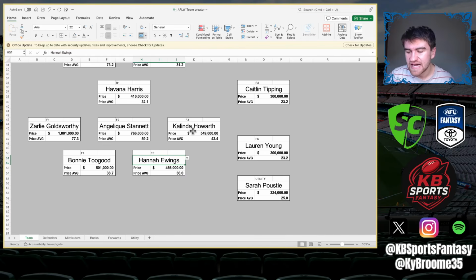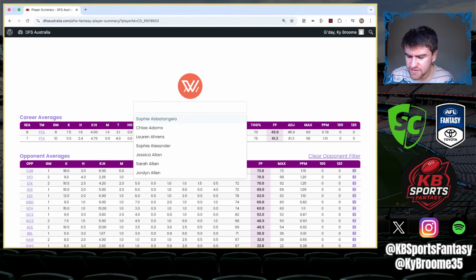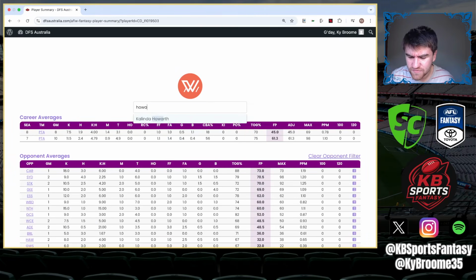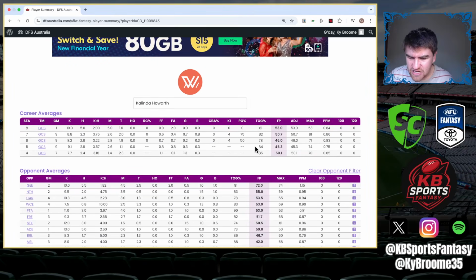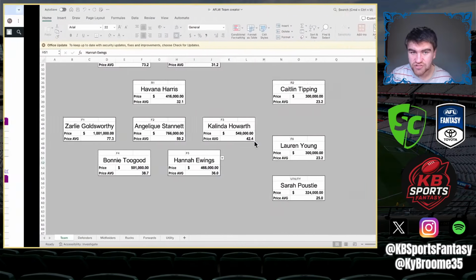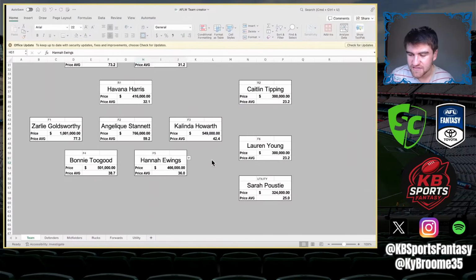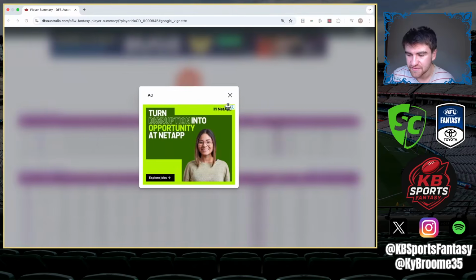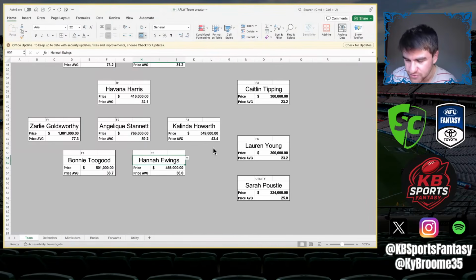So that'll be good. And then obviously Howarth, I don't know where I thought the value was with her off the top of my head, but if we just go to Howarth, 50s in the past and played one game in season 8. So she is priced at 42.4, which is, I'm pretty sure, the 20% or so taken out of the 53 also. So that's a really, really good outcome for us. And so I think there is value. There's at least 10 points of value there you would expect. And hopefully she can get back to a semblance of her best. But we'll see about that.